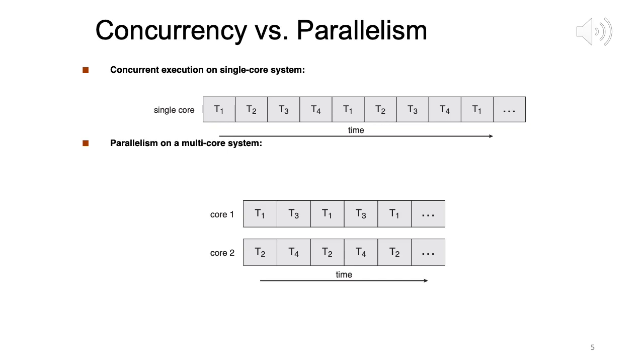What about a multi-core, multi-CPU? Here we note we can have both concurrency and parallelism. At any point of time I can run two, so I am running T1 and T2. At the same time I can also switch among processes. Because we have 4 processes, 4 tasks and 2 CPUs, 2 cores, we have made a decision that T1 and T3 will run on core 1 and T2 and T4 will run on core 2. This is the scheduling decision.